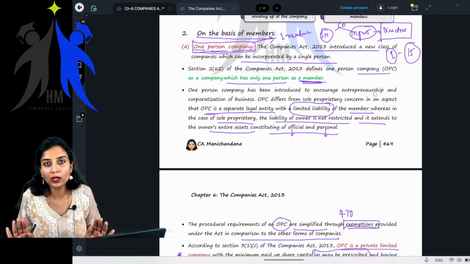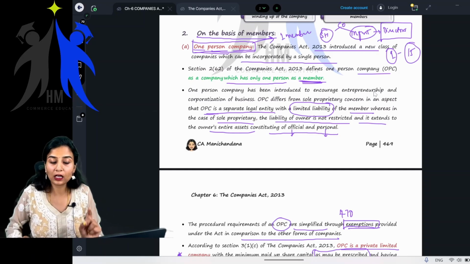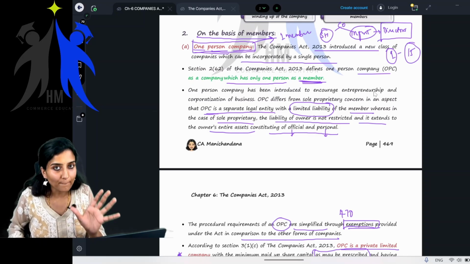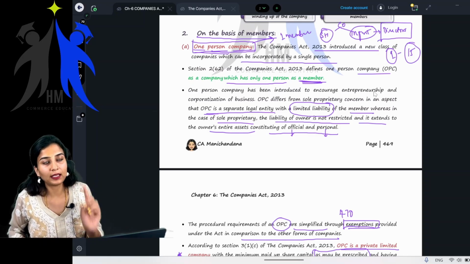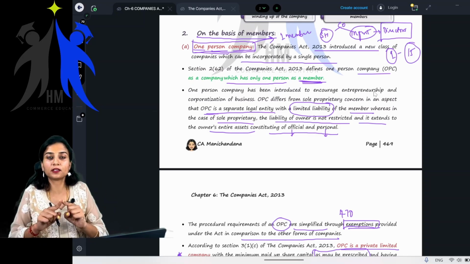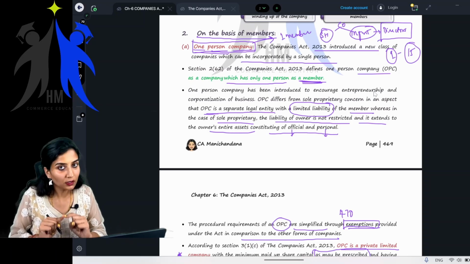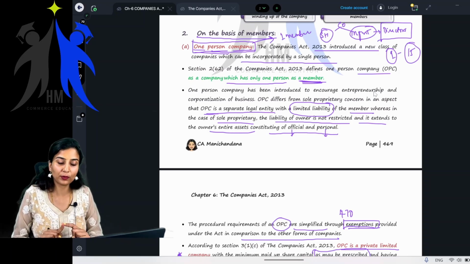Directors we are not talking about here. One person company means a company which has only one person as a member. He holds the entire 100% of the share capital of the company. Clear? Yes, everyone? Yes, ma'am.